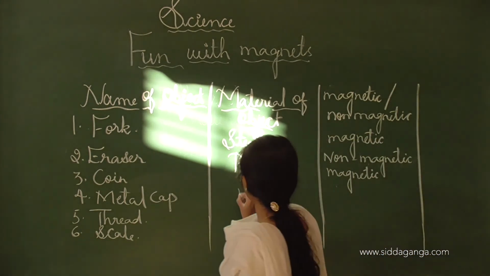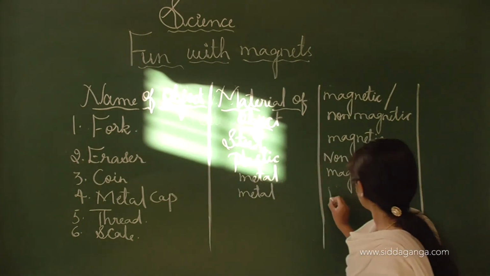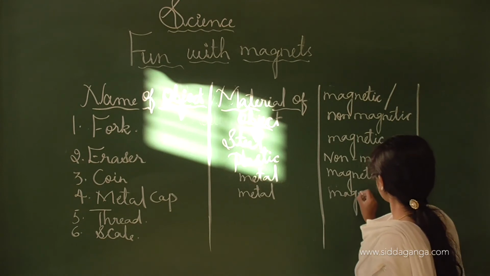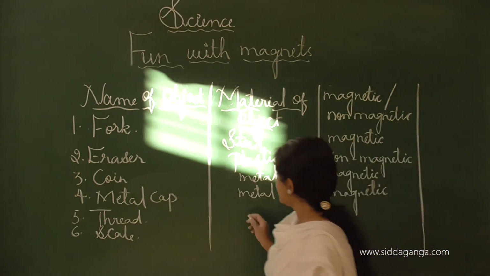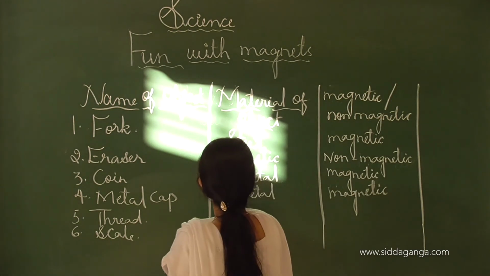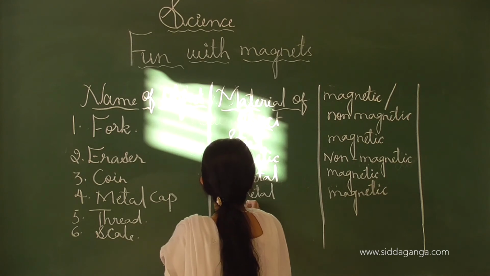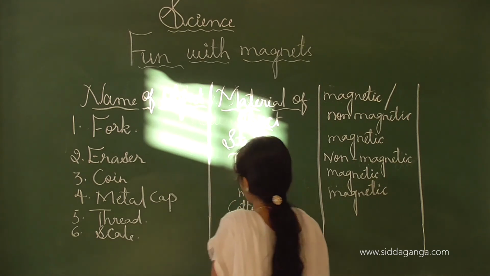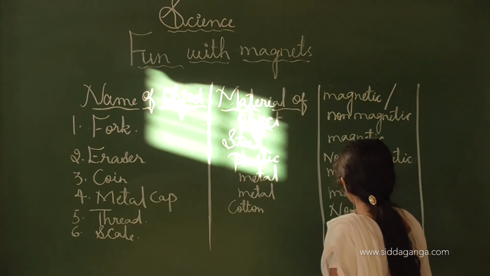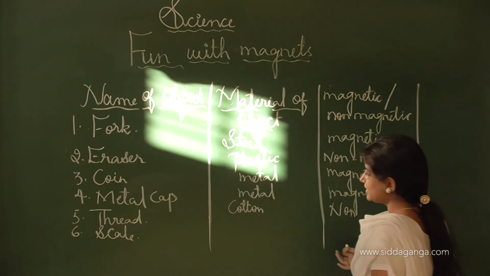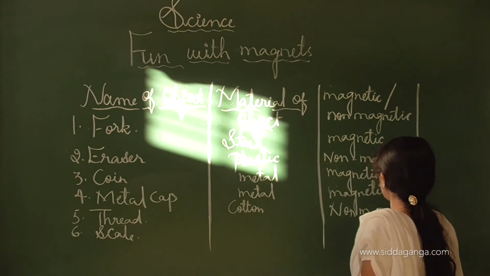The metal cap is also made up of metal, and it also shows the magnetic property. Thread is made up of cotton or natural fiber, and it is non-magnetic, so it will not attract the objects.